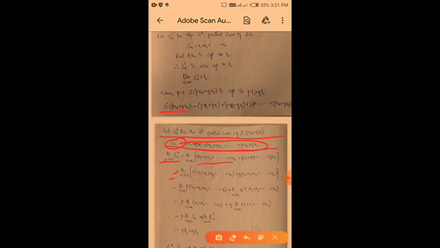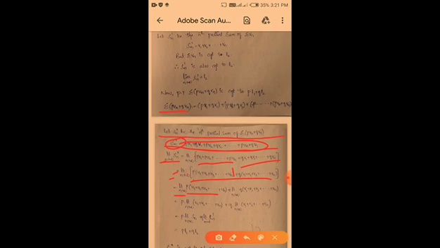After that, it is equal to limit n tends to infinity. Here I am taking p outside, that is, p is common. So u1 plus u2 plus up to so on plus un, plus q is common here, so q into v1 plus v2 plus up to so on plus vn. Okay, next limit n tends to infinity, p into u1 plus u2 plus up to so on. I am using here that limit of a plus b is equal to limit a plus limit b.